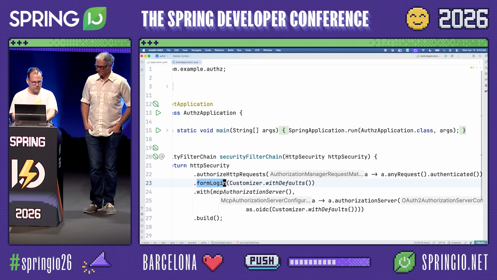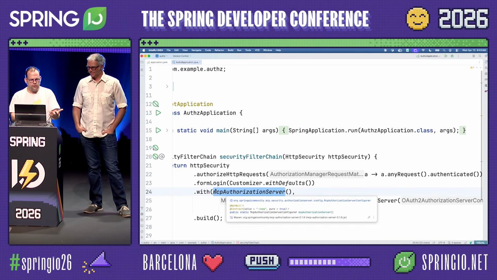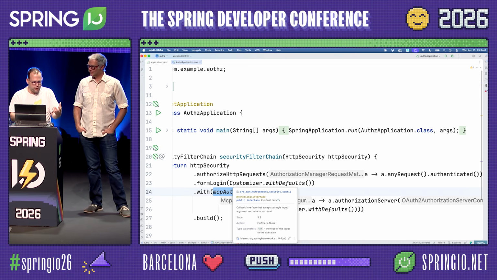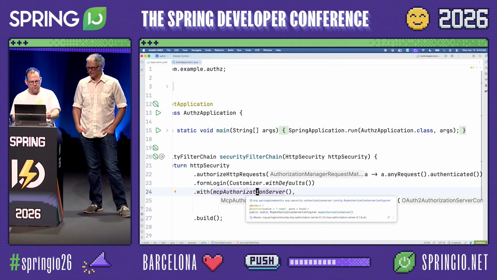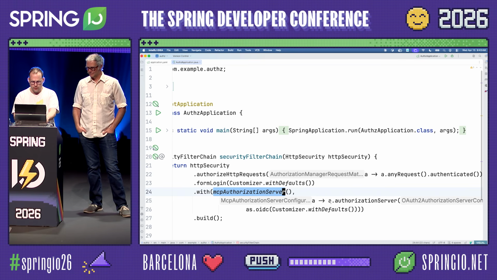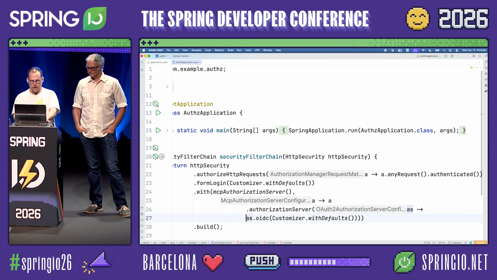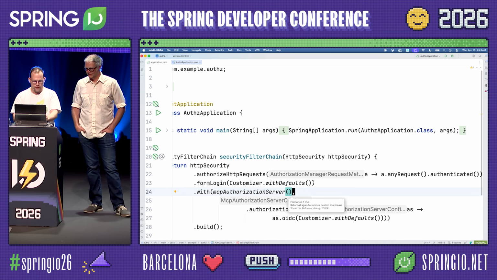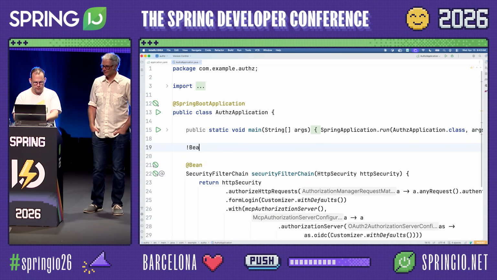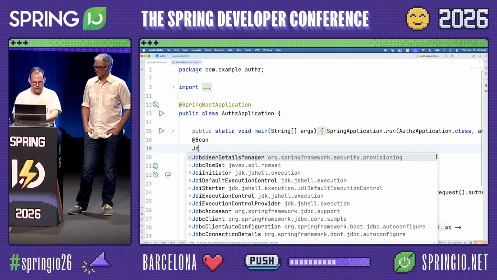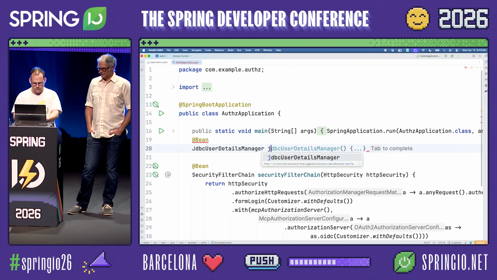So I locked down everything. I did form login. I included an extra processor on the security filter chain coming from the Spring AI community MCP security project here. And I've said I want to set up an auth server with OIDC, but I'm going to lock it down for MCP interactions on the auth server. Finally, I'm going to source my users from the SQL database, which we have configured and running in the background there.